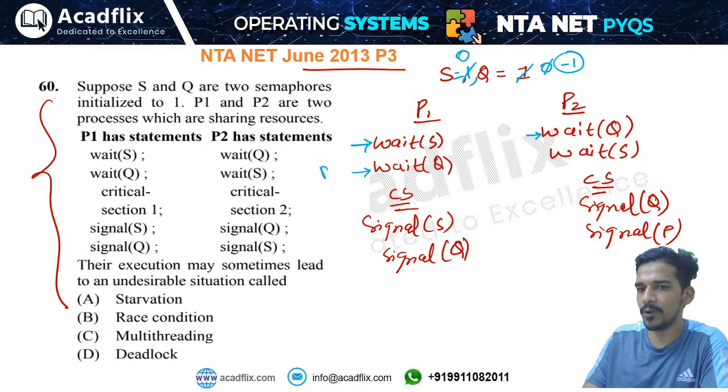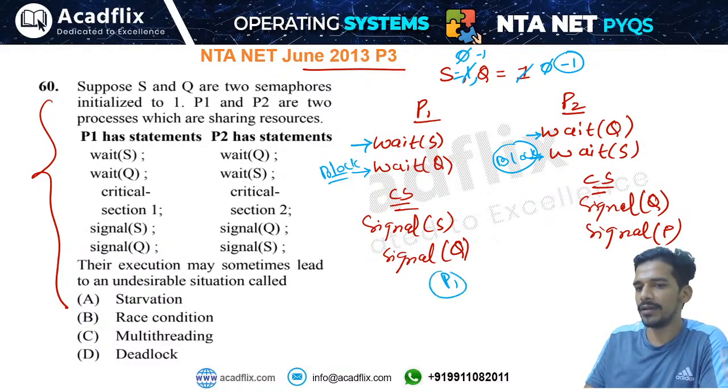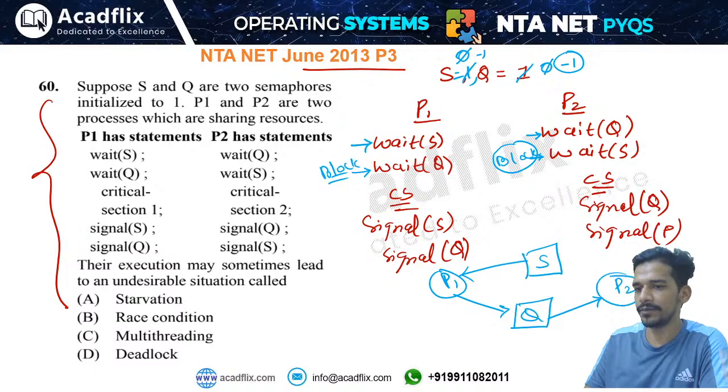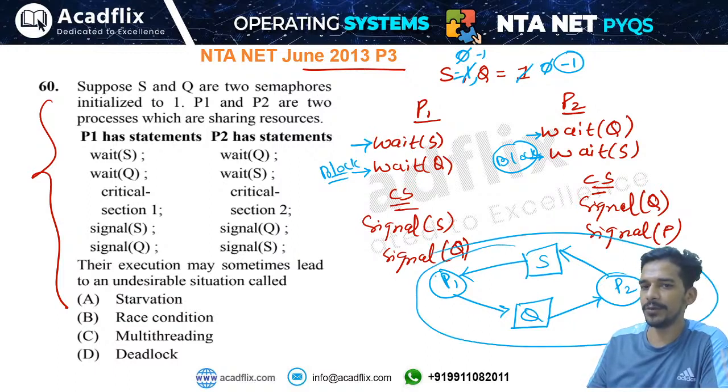Process P1 will be blocked because the value of the semaphore will become -1, and process P2 will also be blocked here because the value of semaphore S is 0. It will become -1 and this process will also be blocked. Now process P1 is waiting for semaphore Q and process P2 is waiting for semaphore S. S is held by P1, and P1 is waiting for semaphore Q, and Q is assigned to process P2, and P2 is waiting for semaphore S. So there is a circular wait between P1 and P2. That means there is a deadlock.